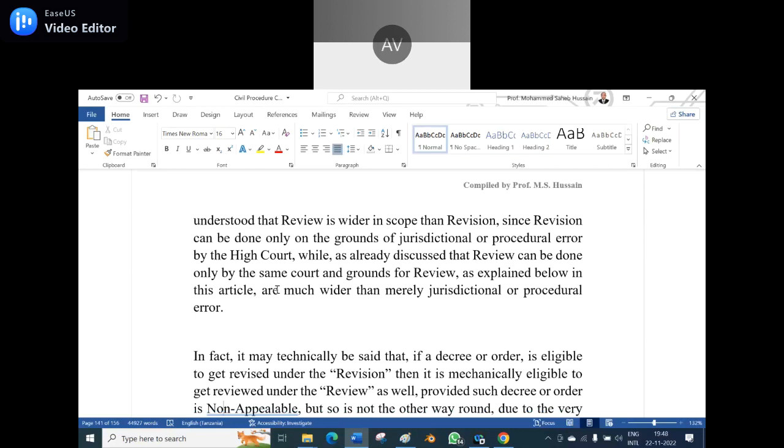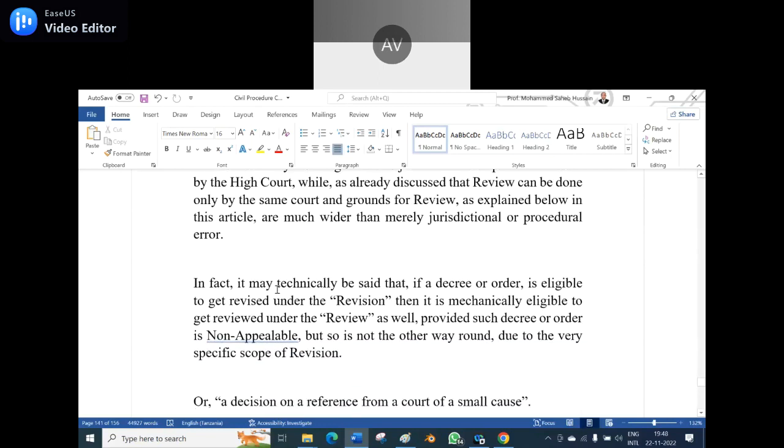In the revision, the High Court, the appellate court, will deal. Yes. That means review can be done by the same court which already gave the decree or order. The review is sent to the same court because that court knows the entire facts. That's why it is done by the same court.